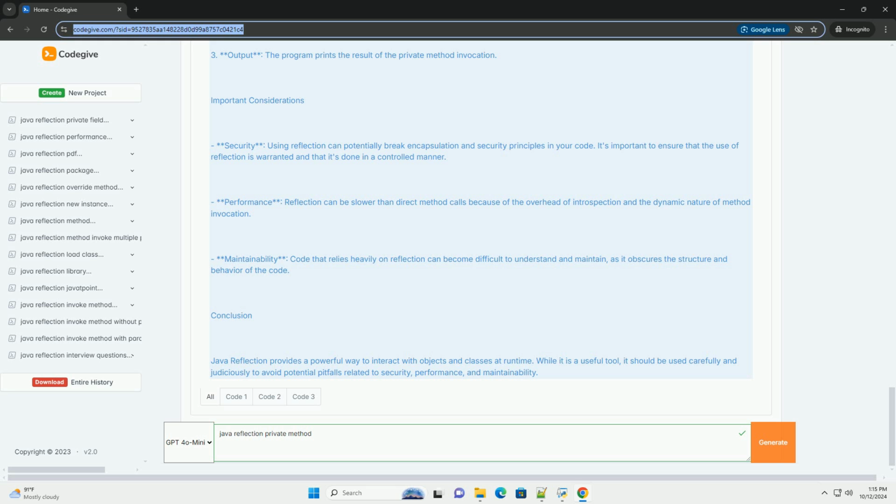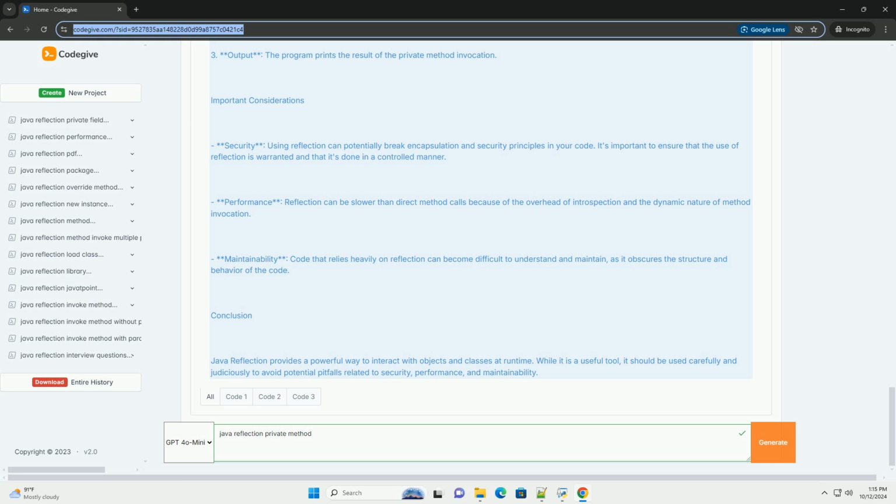Accessing private methods with reflection. To access a private method using reflection, you will generally follow these steps. 1. Get the class object of the class containing the private method. 2. Use getDeclaredMethod to obtain a method object for the private method. 3. Set the method's accessibility to true using setAccessible(true). 4. Invoke the method using the invoke method of the Method class. Here's a simple example to illustrate these steps.